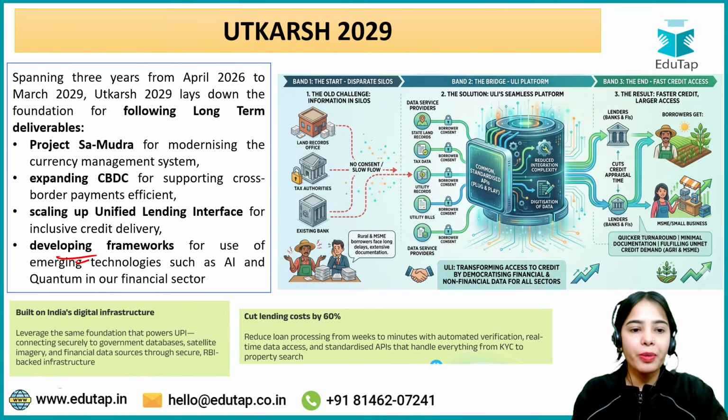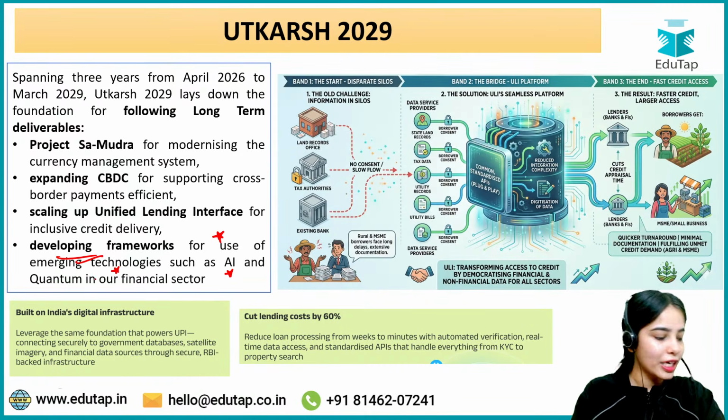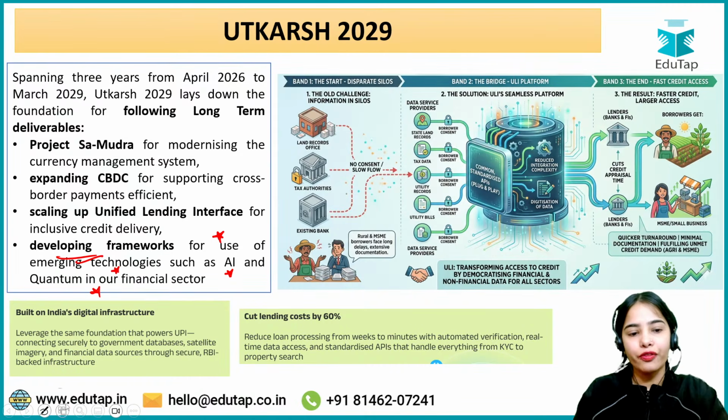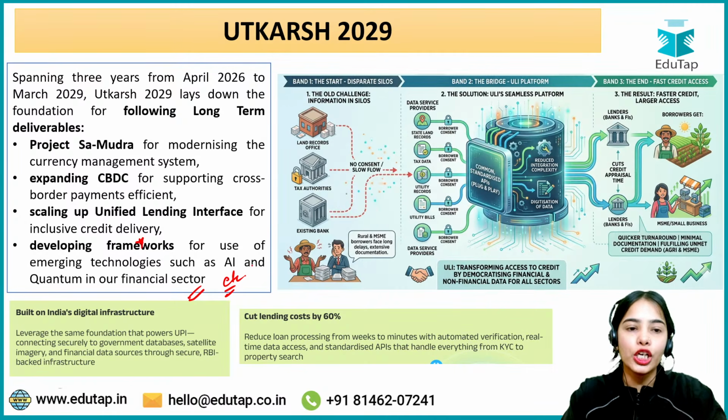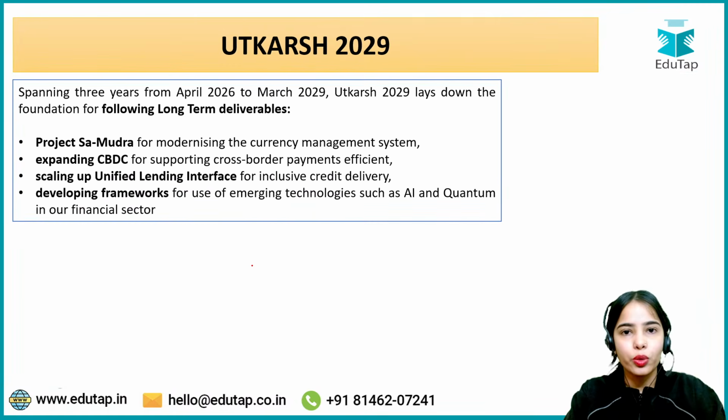Developing frameworks for use of emerging technologies such as AI and quantum in our financial sector. So under the Utkarsh 2029, the focus is also given to developing frameworks for the use of emerging technologies such as artificial intelligence and quantum in the financial sector, and other focus areas are also there. So this is the important idea that I hope you have understood.